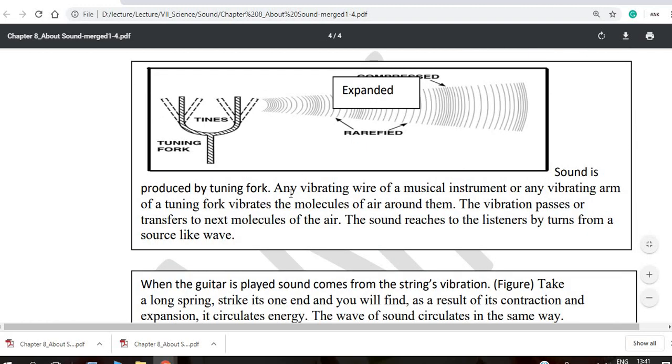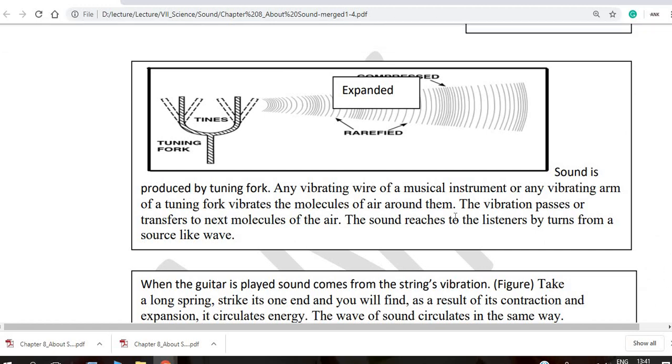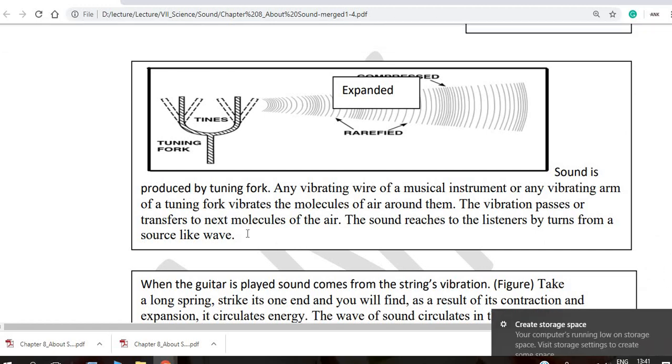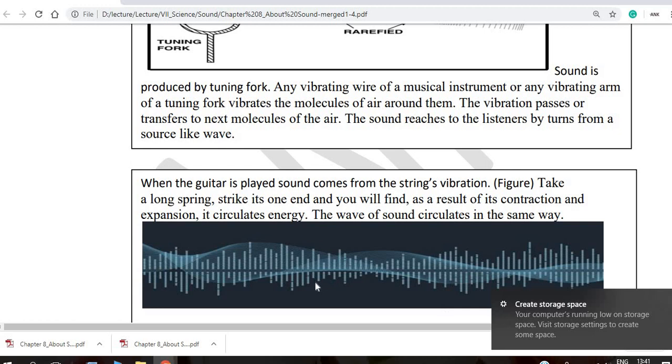The sound produced by a tuning fork, any vibrating wire of a musical instrument, or any vibrating arm of a tuning fork vibrates the molecules of air around them. The vibration passes, or is transferred, to the next molecules of the air. The sound reaches the listeners by turns from a source like a wave. When the guitar is played, sound comes from the strings' vibration.